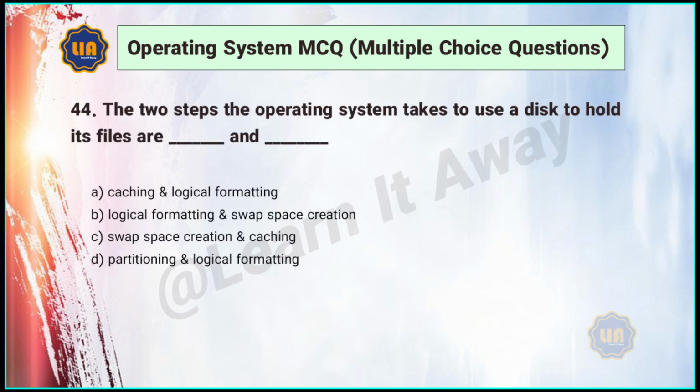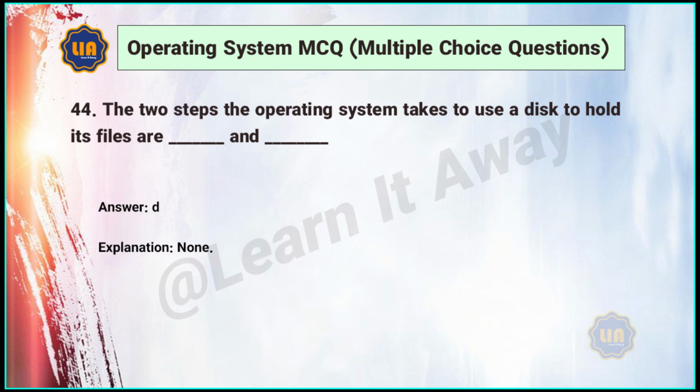Answer: A. 44. The two steps the operating system takes to use a disk to hold its files are in A. Caching and logical formatting. B. Logical formatting and swap space creation. C. Swap space creation and caching. D. Partitioning and logical formatting.